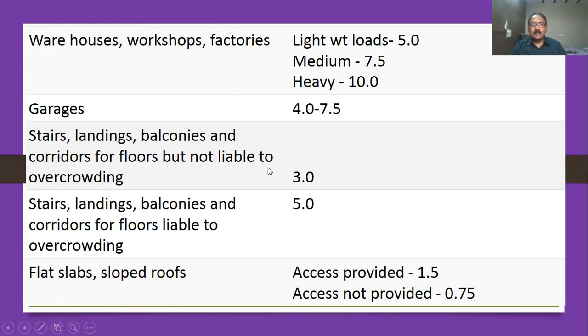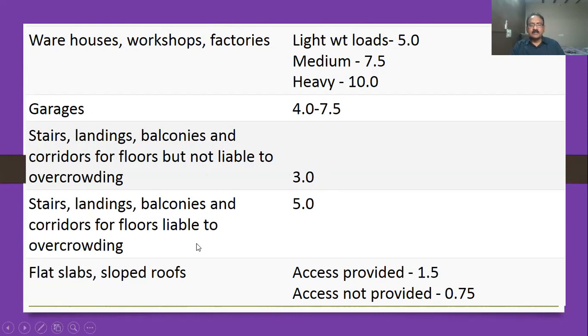This is very, very important. We have one topic, design of staircases. There you have to take this value, 3 kilonewton per meter square. In the design of a staircase, the load to be considered is 3 kilonewton per meter square.